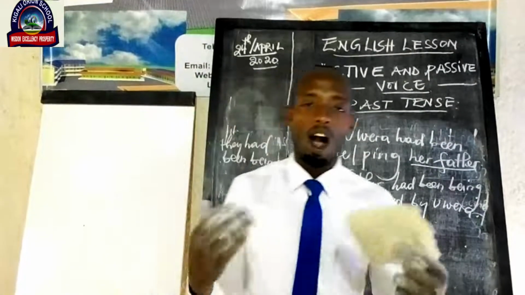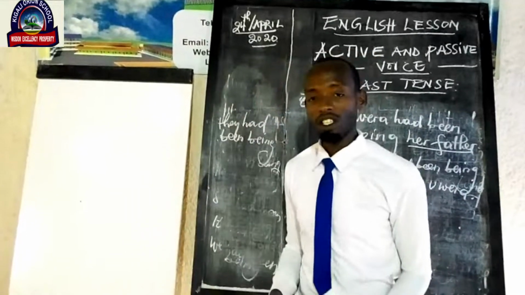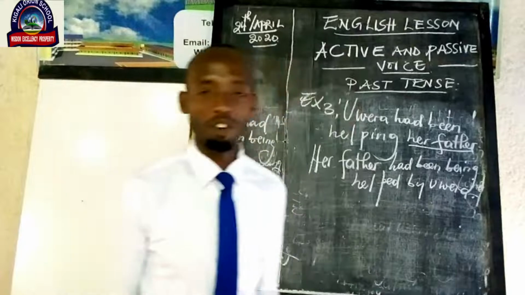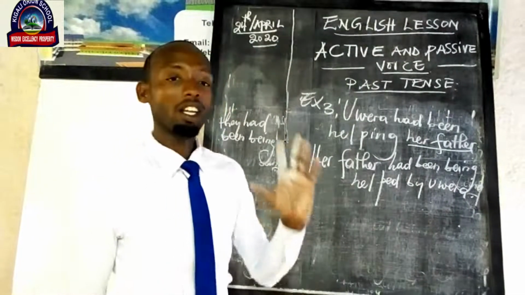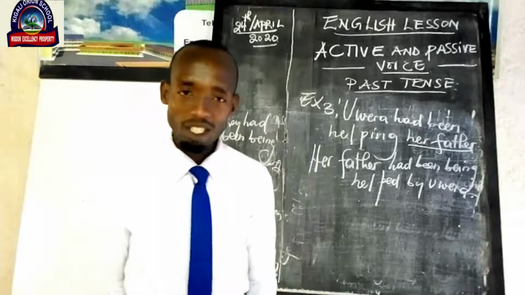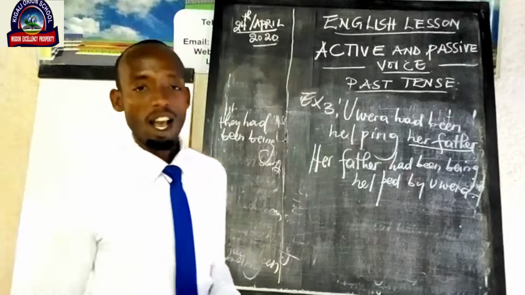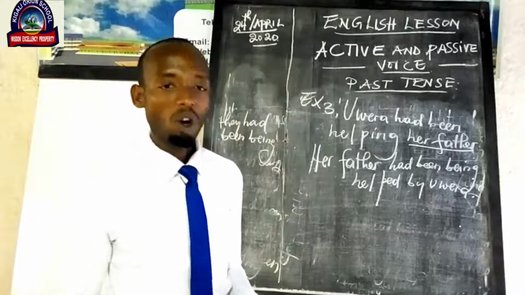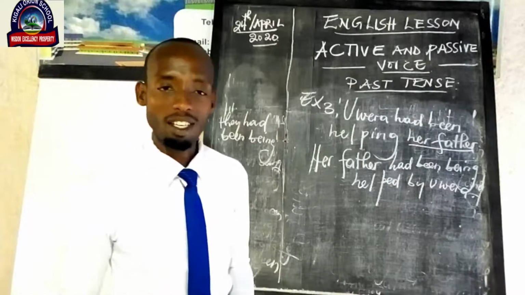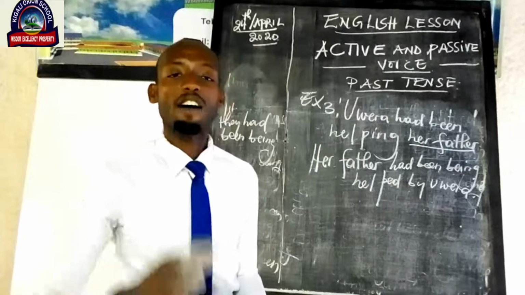Our learners, have you seen the steps to be followed when you are changing active voice into passive voice when a sentence is in past simple tense, past continuous tense, past perfect tense, and past perfect continuous tense? Now, we are going to do exercises to make sure you have understood well.